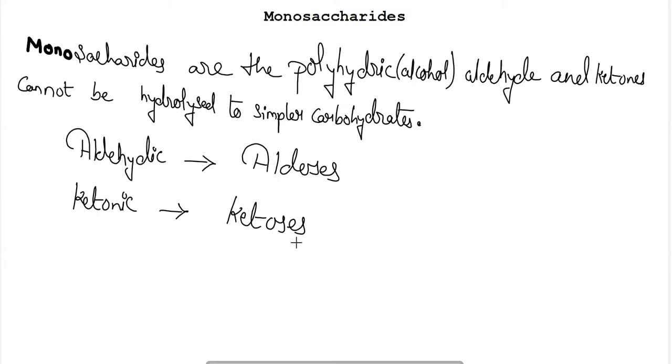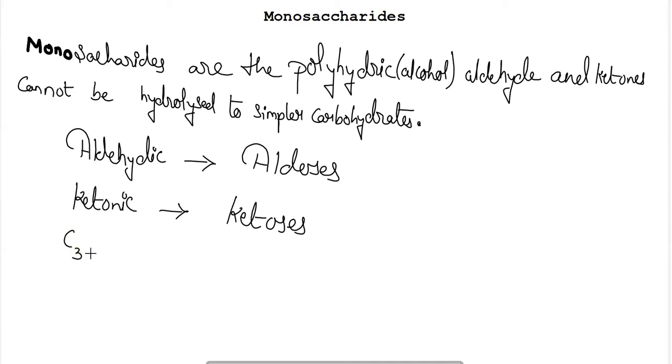For example, three carbons will be termed as trioses. Four carbons will be termed as tetroses. For five carbons it will be pentoses.